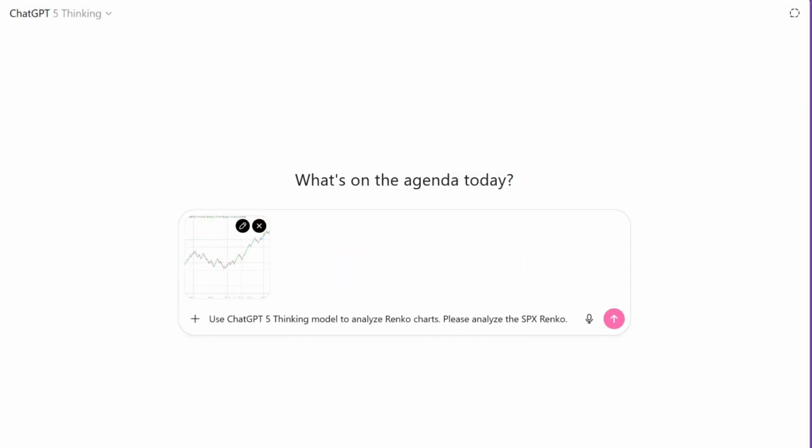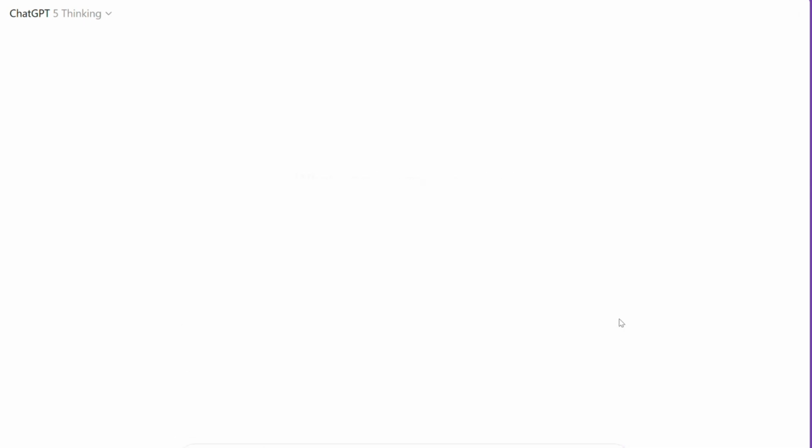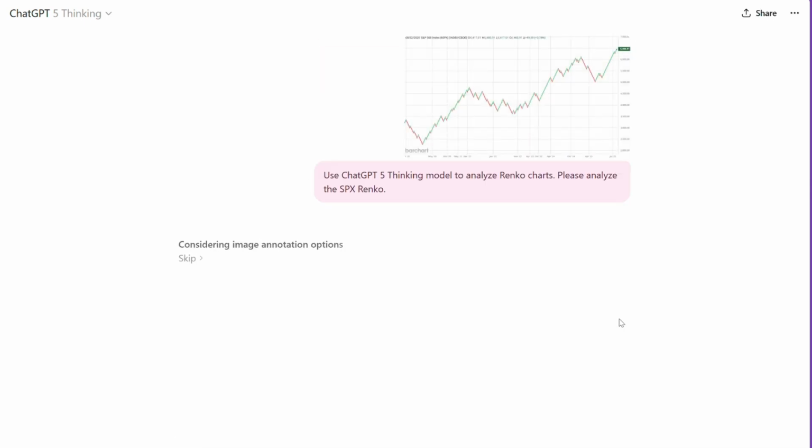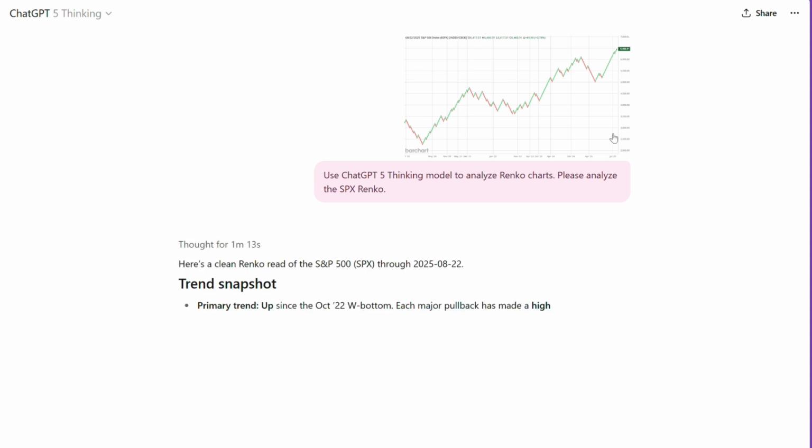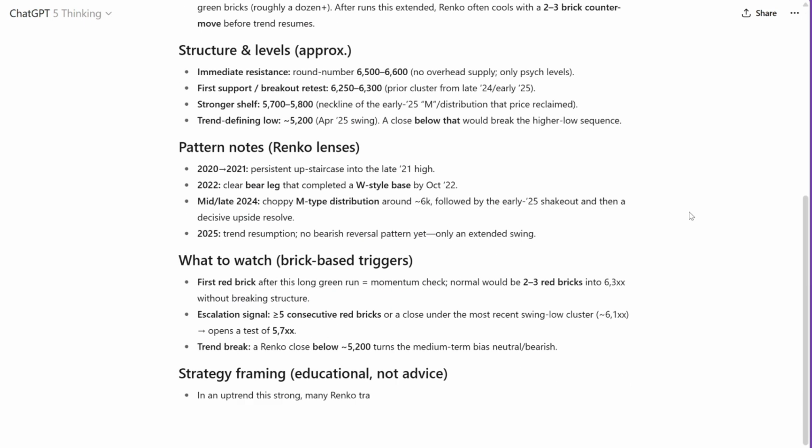Finally, I put ChatGPT-5 Thinking to the test. Same S&P 500 Renko chart, same prompt, just like with the other models. The difference here is that GPT-5 Thinking takes extra time to reason more deeply before responding, so I was curious to see how that would impact the analysis.